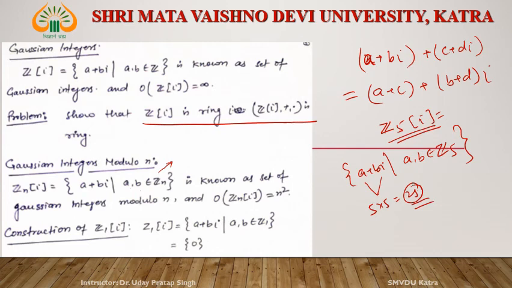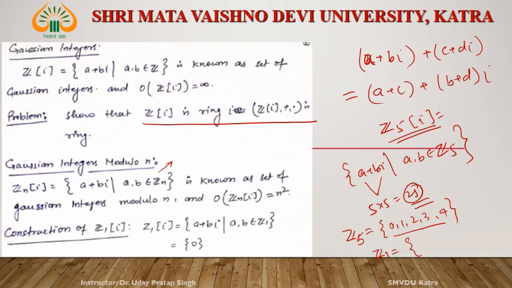Okay, what is Z1? a and b belong to Z1. What is Z5? Z5 contains 0, 1, 2, 3 and 4. It means if any integer is divided by 5, what is the remainder?